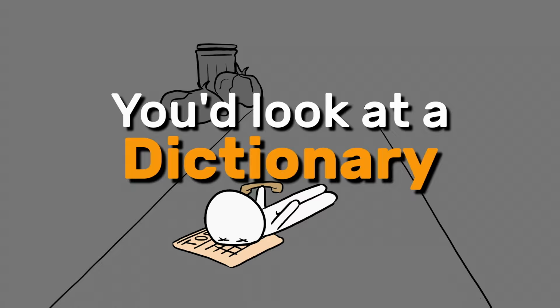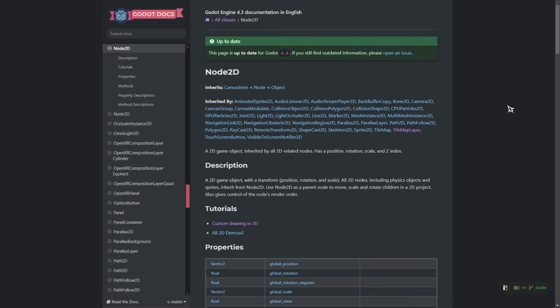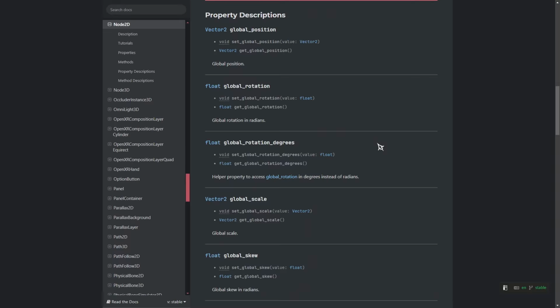You'd look for the first letter of the word, second, and so on until you find the page that contains the definition for that word. That's similar to how you'd use the class reference. Every single engine class has a page in the docs that contains a description of the class and lists out all the attributes that belong to that class.